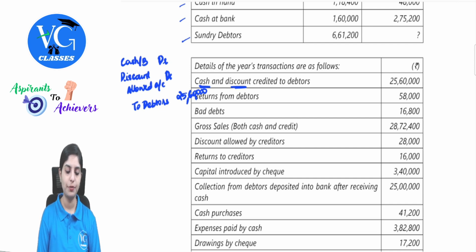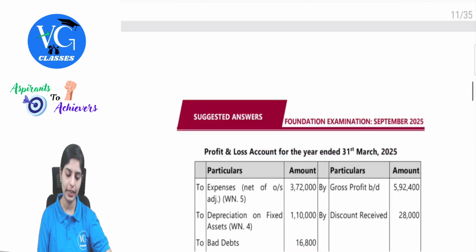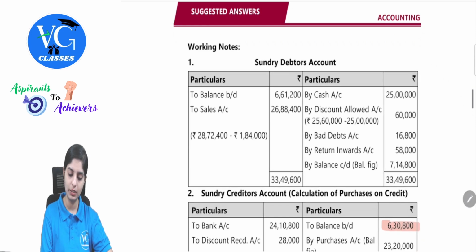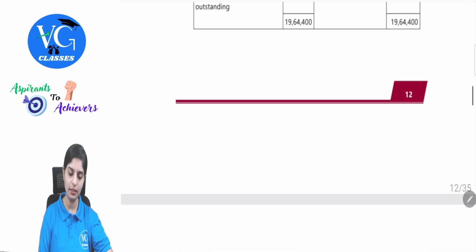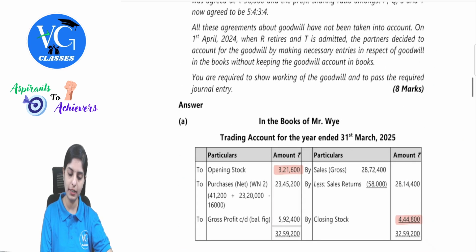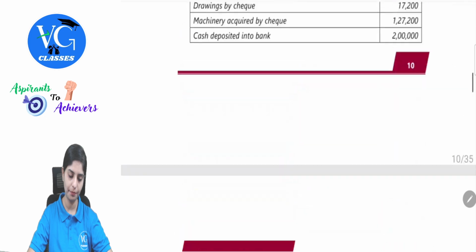Returns from debtors 58,000. So this is your sales return. What will be the journal entry? Sales returns account debit to debtors. So we have opened the debtors account. This will be placed there. By sales returns 58,000. See here in debtors account, return inwards 58,000. So this was your sales return. We will also enter it in our trading account, less sales return 58,000.